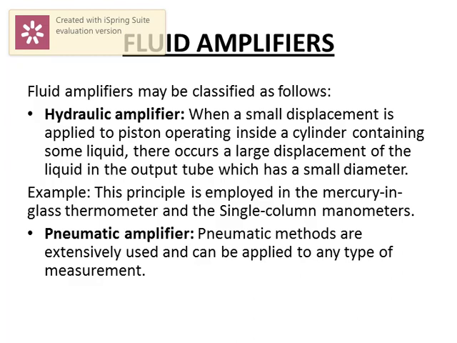Any displacement in the tube containing the liquid is sensed and amplified here. For example, this principle is employed in the mercury in glass tube thermometer as well as single column manometers. These are examples of hydraulic amplifiers.